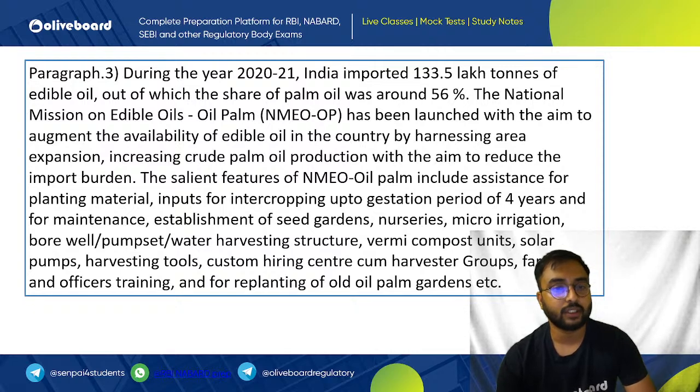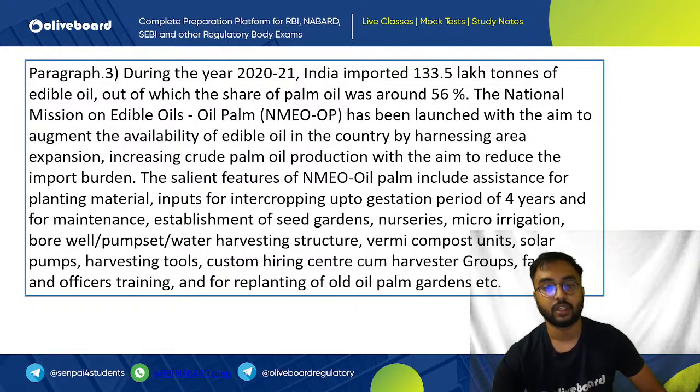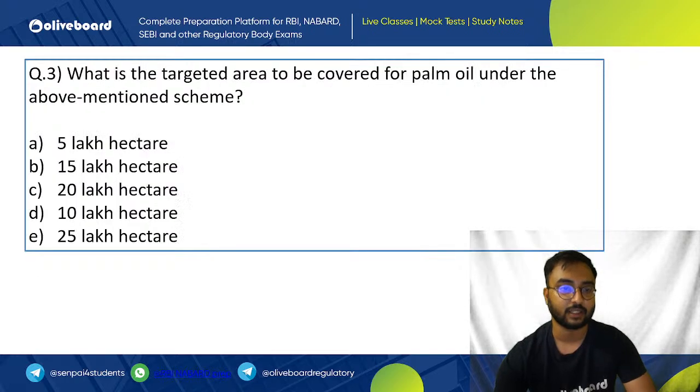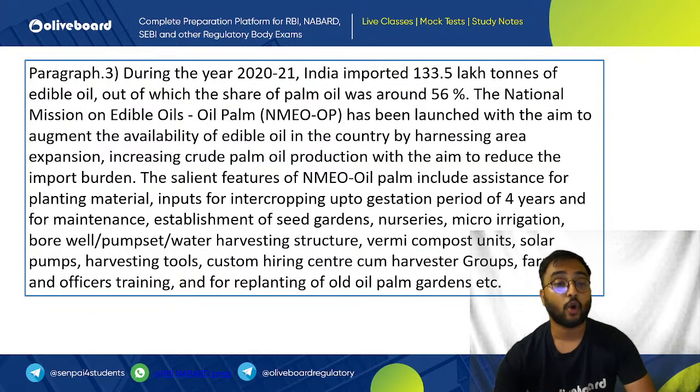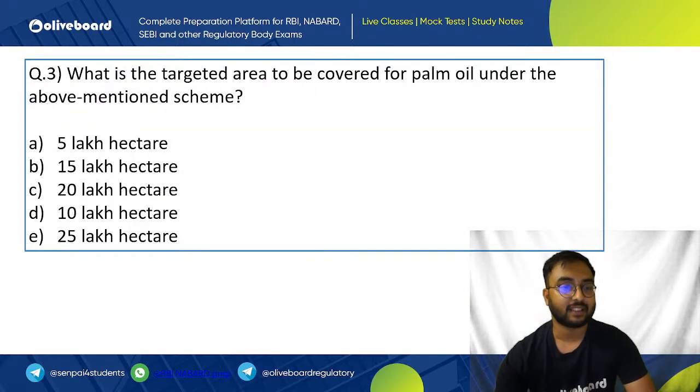Next, question number three: during the year 2021, India imported 133.5 lakh tons of edible oil. The question gives a lot of description of the National Mission on Edible Oils, Oil Palm. The salient features of this scheme include assistance for planting material, inputs for intercropping up to a gestation period of 4 years, establishment of seed gardens, nurseries, micro irrigation, vermicompost units, solar pumps, harvesting tools, etc. What is the targeted area to be covered for palm oil under the above mentioned scheme, that is the National Mission on Edible Oils, Oil Palm Scheme? 5 lakh hectare, 15 lakh hectare, 20 lakh hectare, 10 lakh hectare, 25 lakh hectare. Answer.